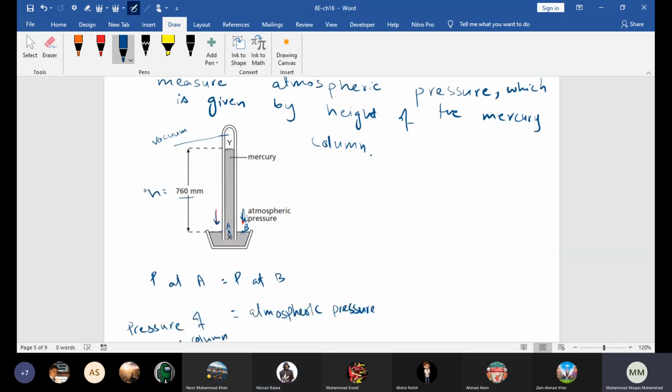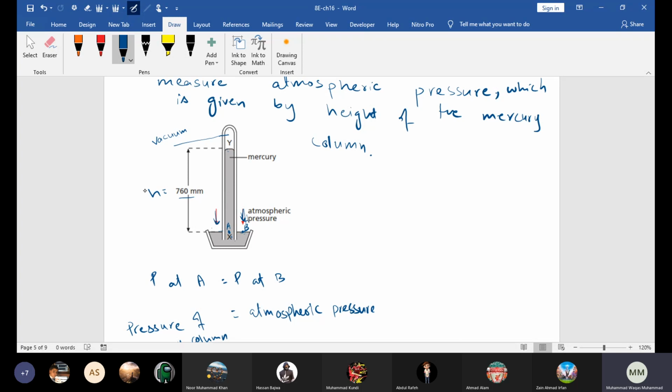Now see, if the atmospheric pressure is more, then this length would also increase, because to cause a greater pressure there should obviously be a greater length of the column. Understood? So that pressure would be balanced by this mercury column. If the pressure increases, the length of the mercury column in the tube increases, and if pressure decreases, the length of the mercury in the tube would decrease. Is that point clear to everyone?